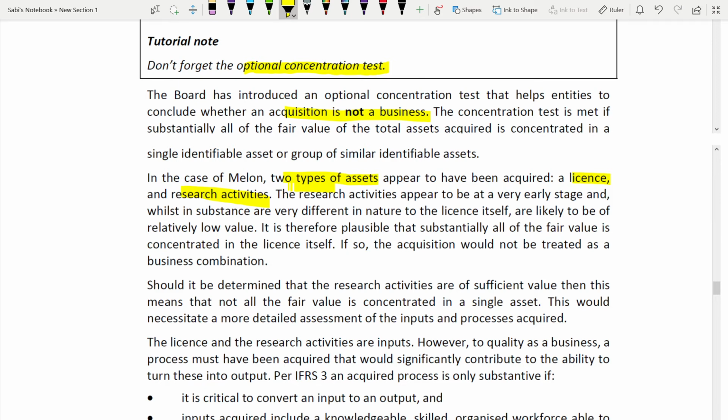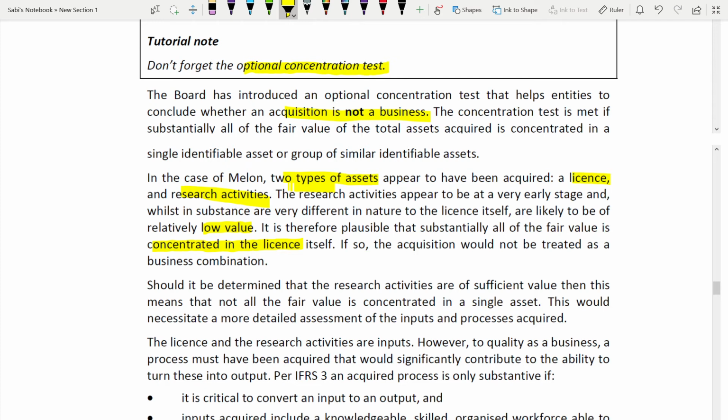It is likely to be of relatively low value. Okay, low value. It is therefore plausible that substantially all of the fair value is concentrated in the license itself. So you can see that most of the fair value is concentrated in one place, focused in the license. If so, the acquisition would not be treated as a business.